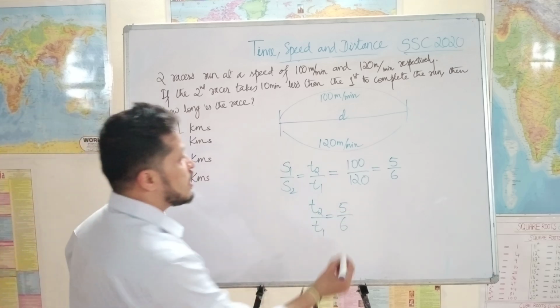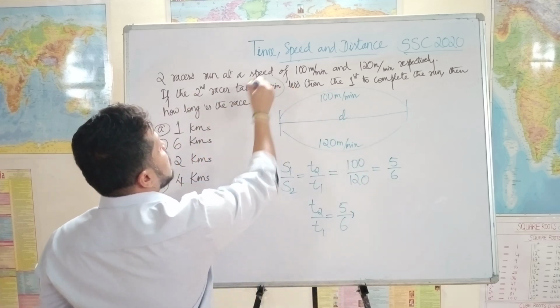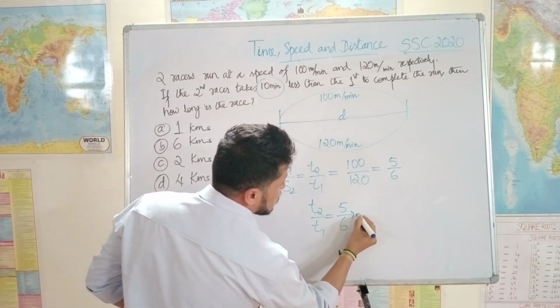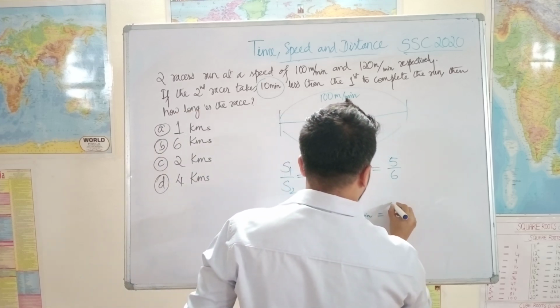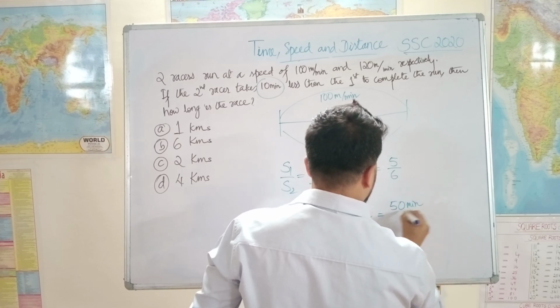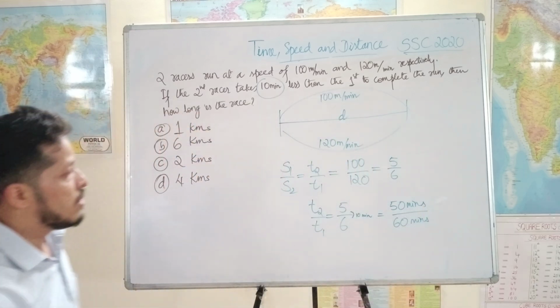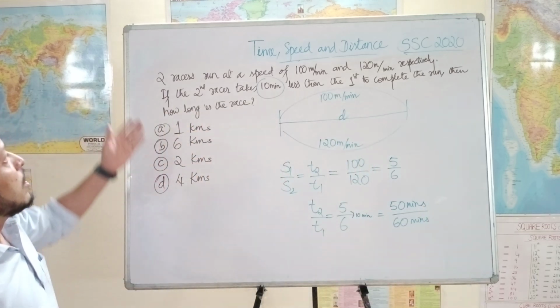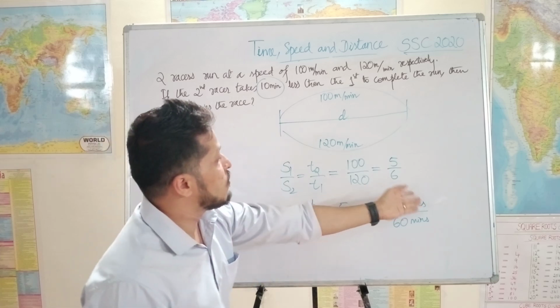What is the difference between them? 10 minutes. So 1 unit is equal to 10 minutes. So 5 units should be 50 minutes and 6 units 60 minutes. That means racer 1 takes 60 minutes to run and racer 2 takes 50 minutes.